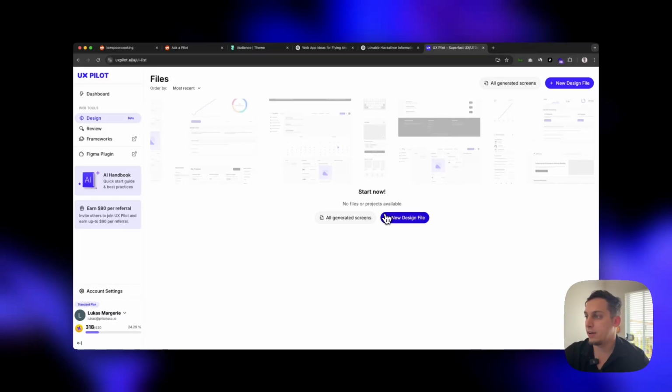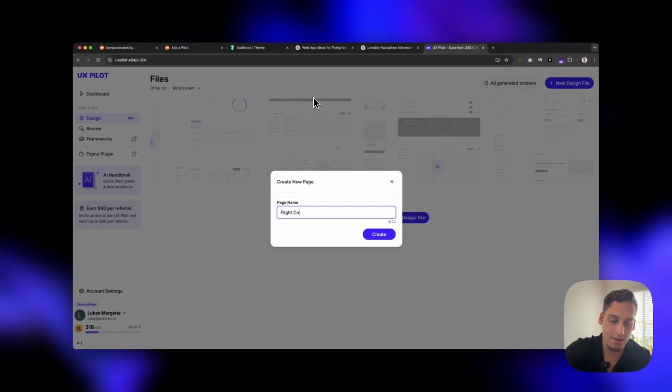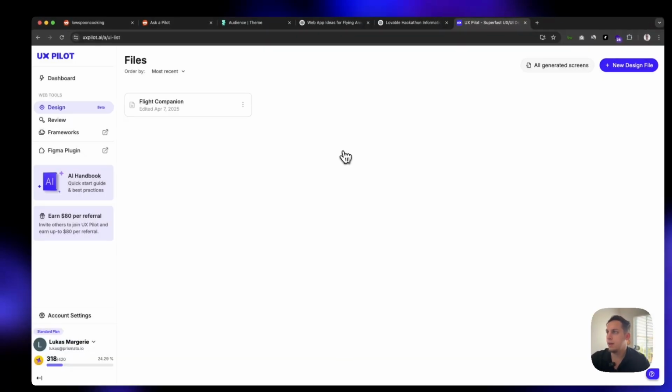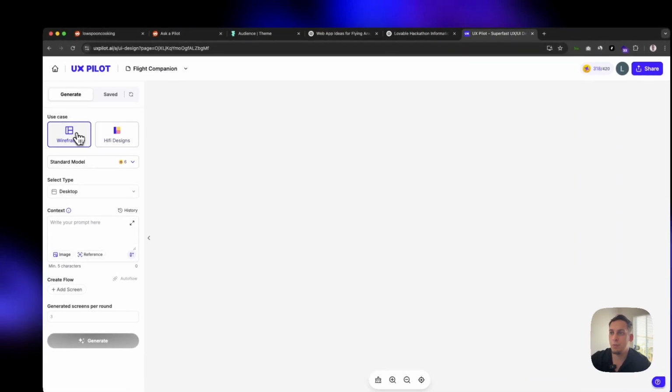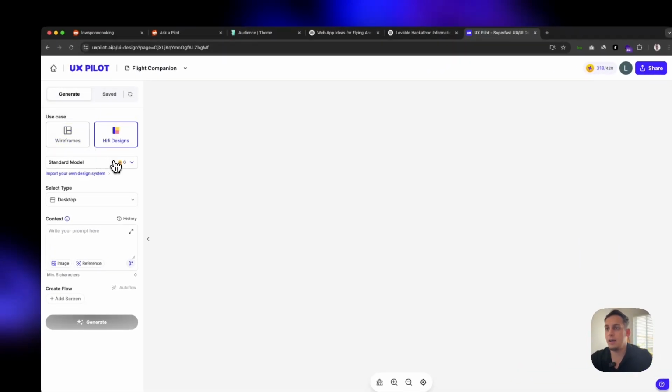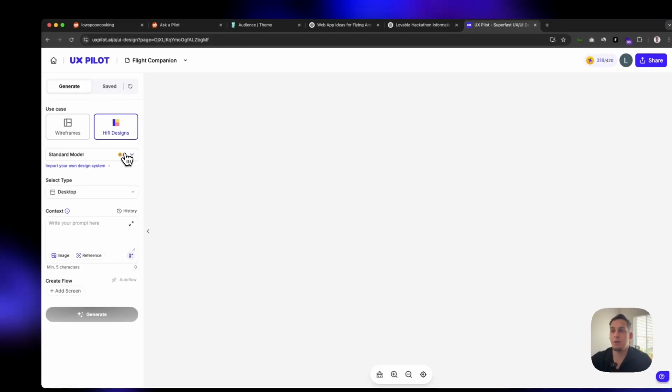So we can go ahead and click on new design file, paste the name, we're going to call it Flight Companion, create, and it is loading. And then we have this nice thing here. We can start off with wireframes, but we want to go straight ahead into hi-fi designs. You could use this Flowbyte one, or you can create your own design system. In this case, I'm just going to use a standard model, which works really fine as well. The Flowbyte is only for the Pro version of UX Pilot, but I'm not using the Pro version.